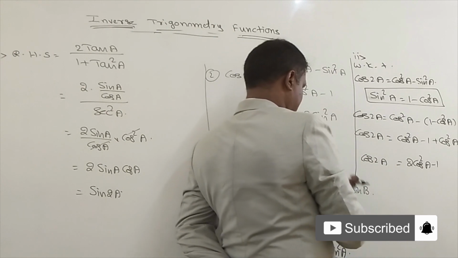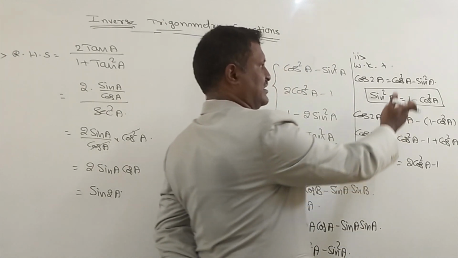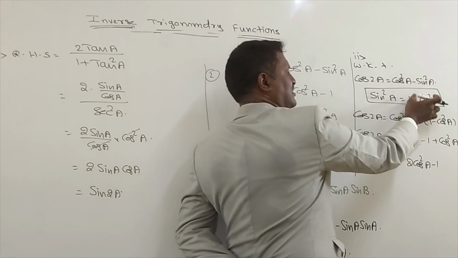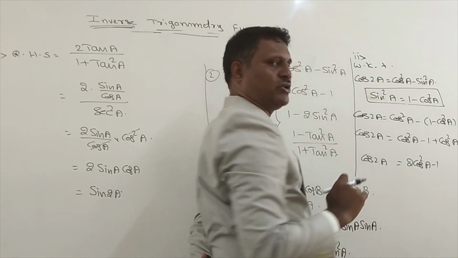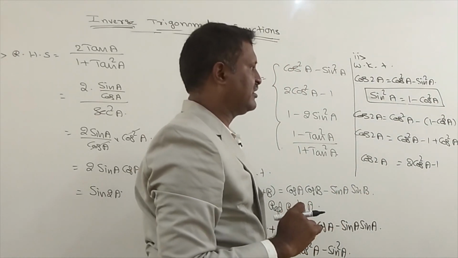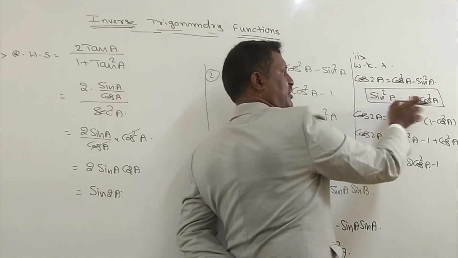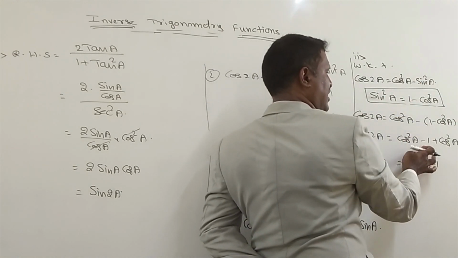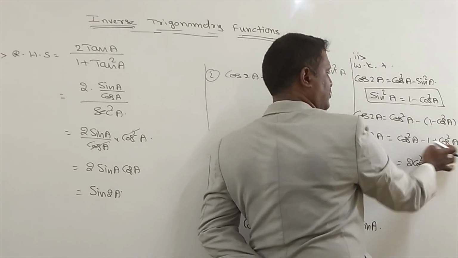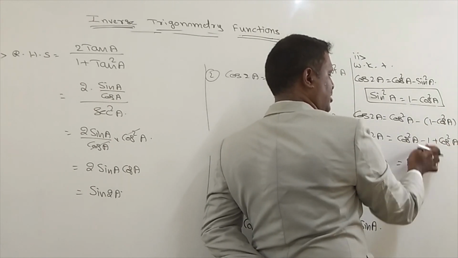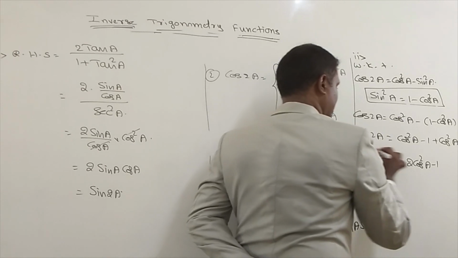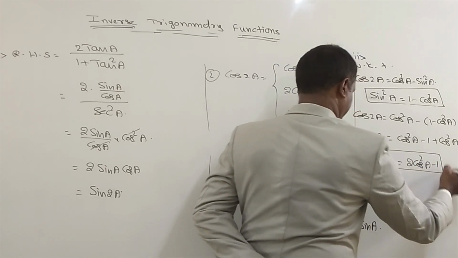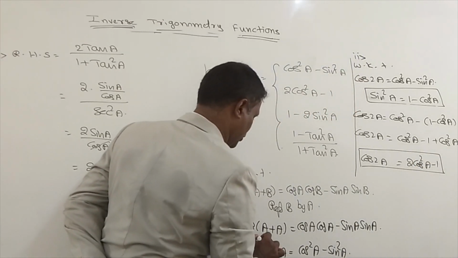I substituted 1 minus cos square A for sin square A, and you get 2 cos square A minus 1. So this is one of the formulas, one of the proofs.